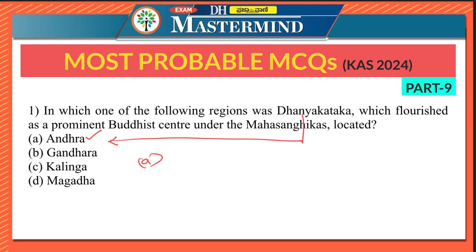Danyakataka is also referred to as Amaravati. Amaravati was a major Buddhist center located in the present state of Andhra Pradesh. It flourished as an important religious site under the Mahasanghikas, a prominent Buddhist sect. Danyakataka is known for the Amaravati Stupa, which is a significant Buddhist monument.